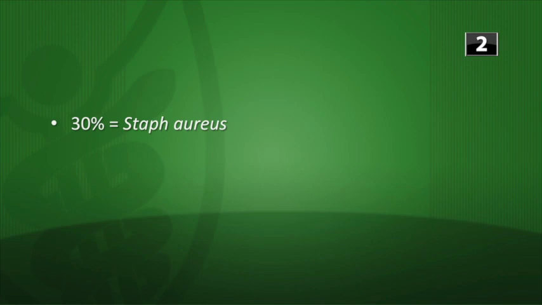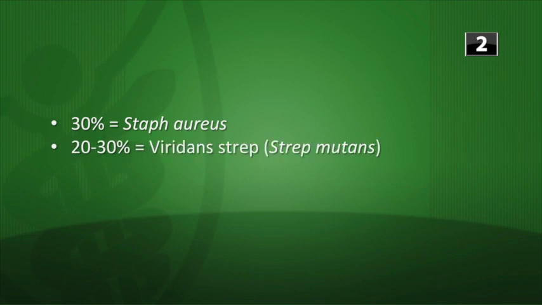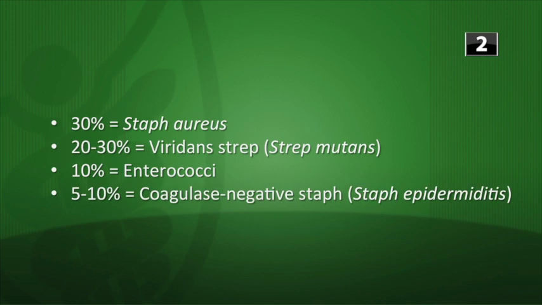Next question. What organisms are particularly known for causing infective endocarditis? So approximately 75% of cases are due to one of 4 types of organisms. About 30% of patients who get this are going to be due to Staph aureus. 20 to 30% are due to viridans streptococci, including strep mutans. 10% are enterococci, and then 5 to 10% are coag-negative staph, so things like Staph epidermidis.